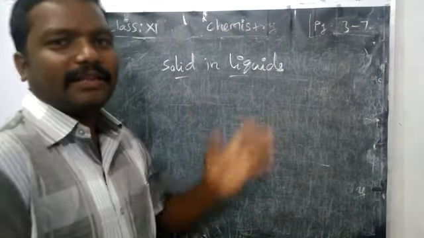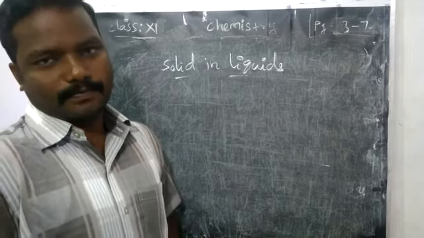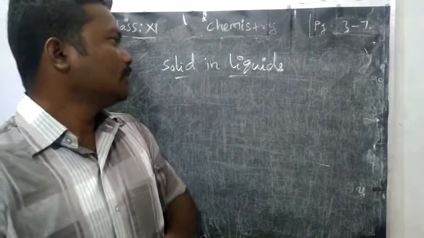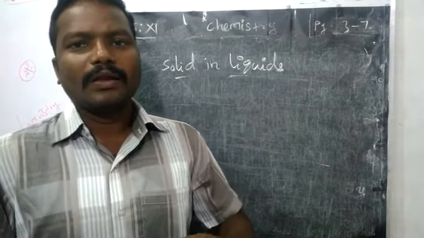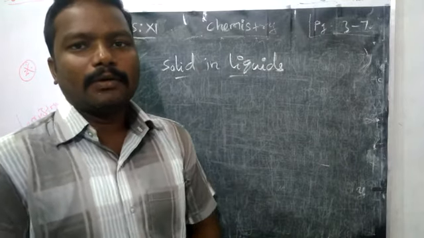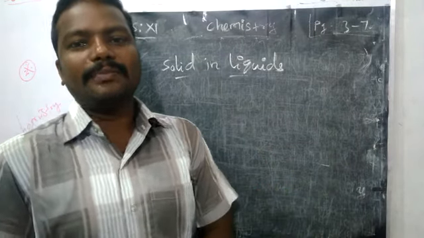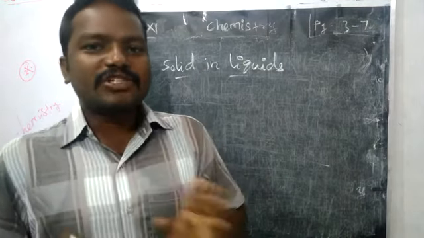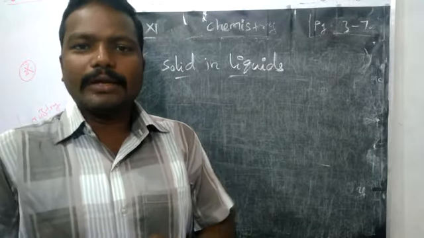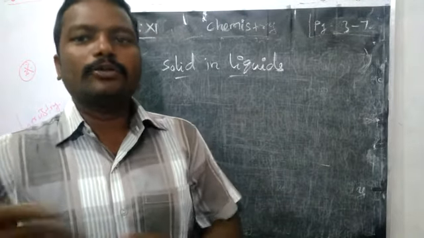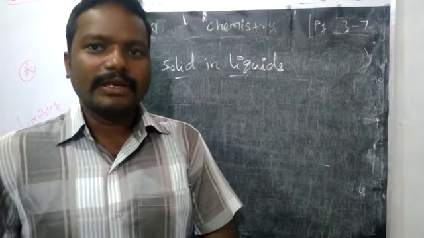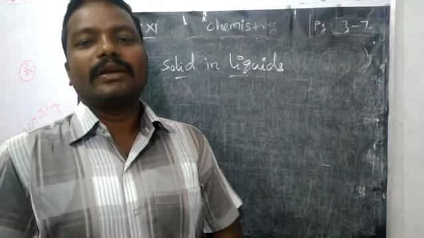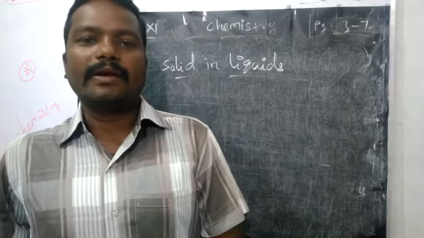Yes, we are seeing the physical and chemical equilibrium lesson. Today's topic: solid in liquid. In the previous video, we studied how physical equilibrium takes place. What is physical equilibrium? What is chemical equilibrium? See, physical change, liquid to solid, solid to gas, or liquid to gas. When a physical change happens and there is equilibrium between it, that is physical equilibrium.